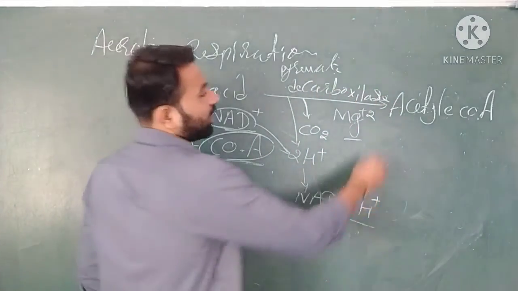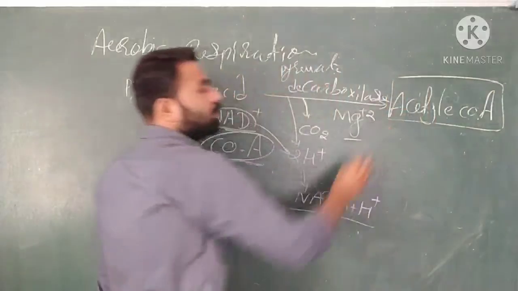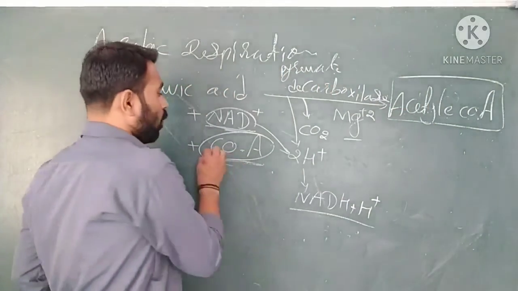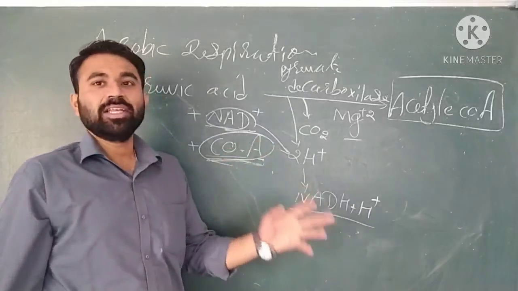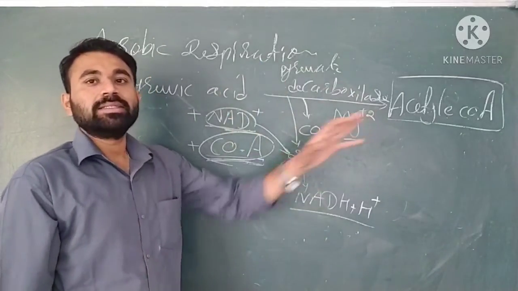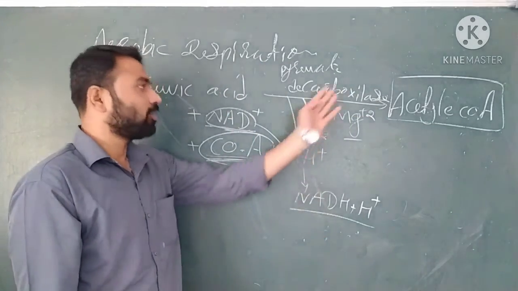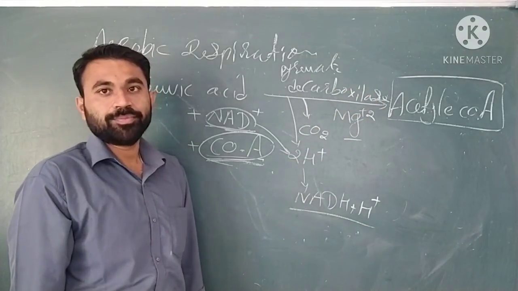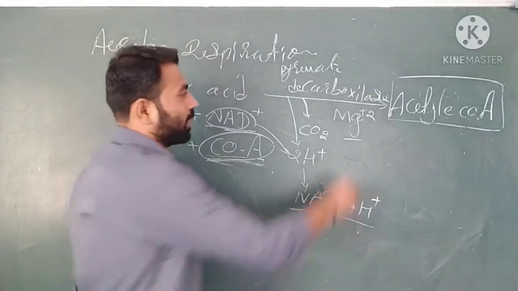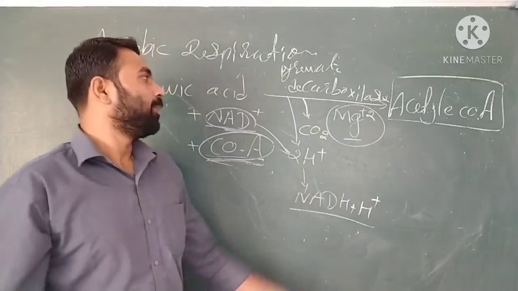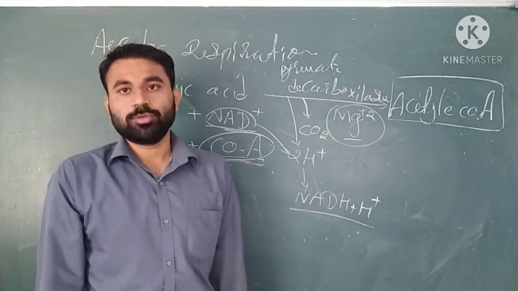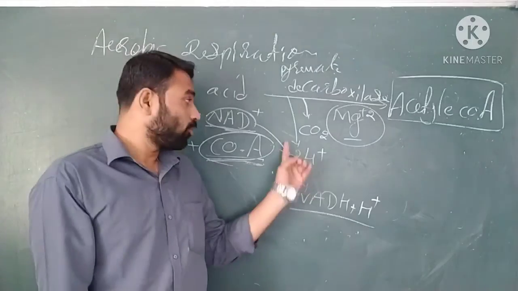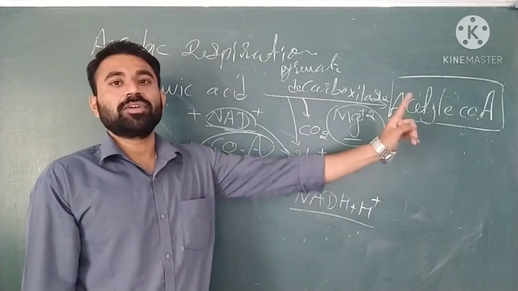Now acetyl coenzyme A will form with the help of this coenzyme A, and these are the basic requirements for the formation of acetyl coenzyme A or for this reaction. So magnesium is also helpful and pyruvate decarboxylase is also there. So यहाँ पे decarboxylation होता है, and removal of 2H plus also. So this is the first reaction.